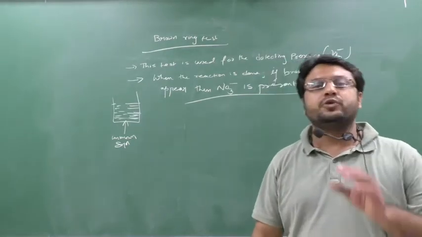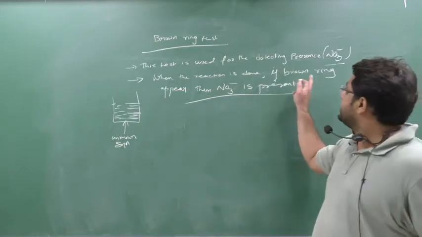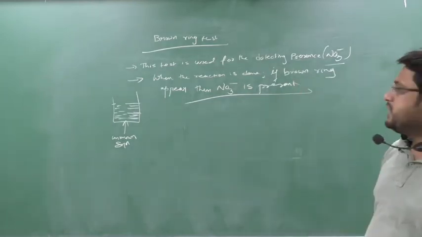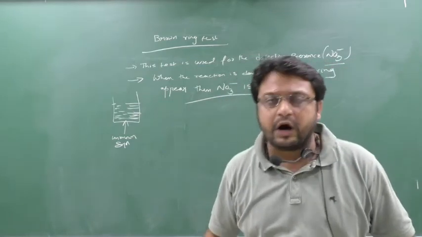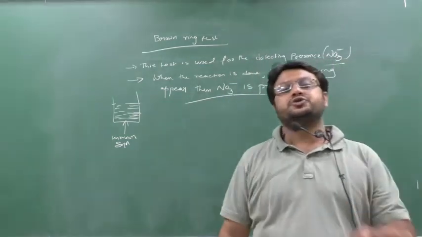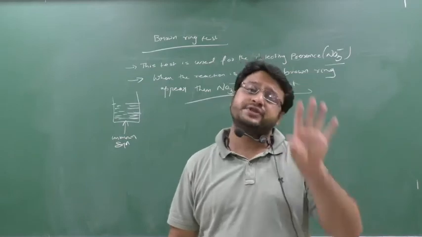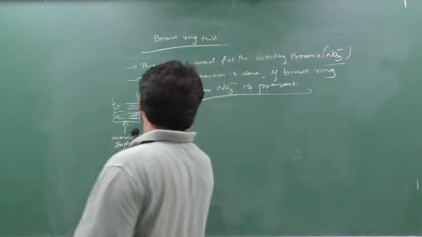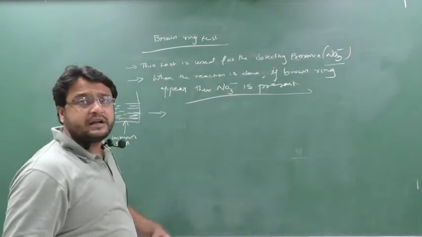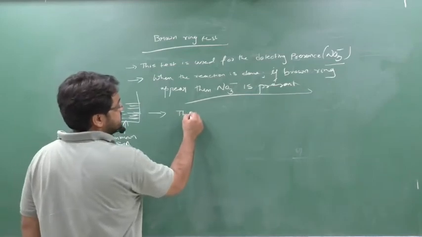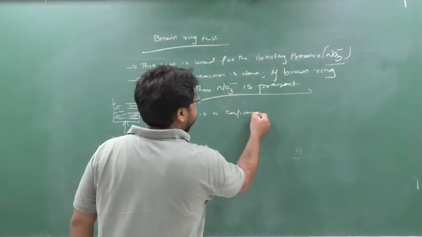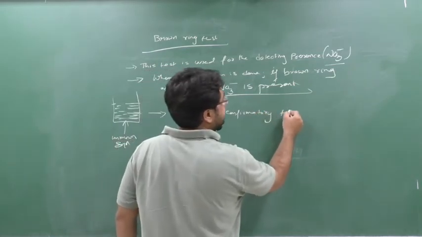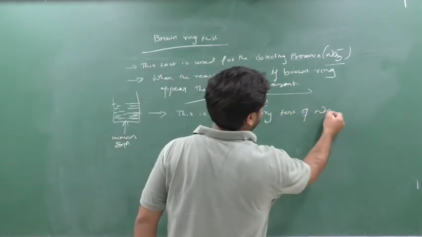If you do that process, after completing the process, if you get the brown ring, then you have to say NO3 minus is present. If you do not get the brown ring after the whole process is done, then you should say NO3 minus is absent. Clear? So this can be a confirmatory test also. In laboratory language, we will say this is a confirmatory test of NO3 minus ion.